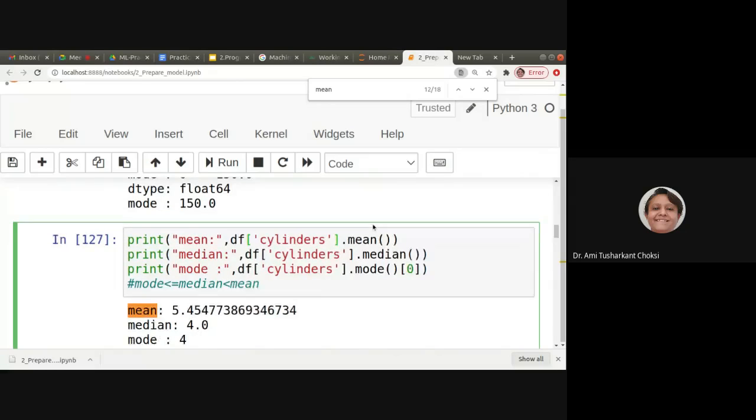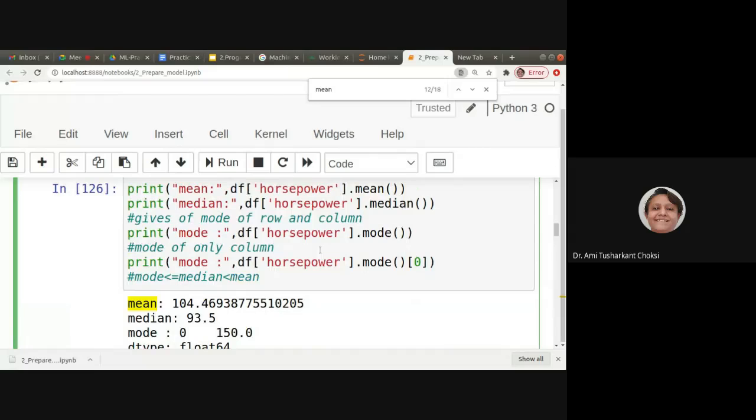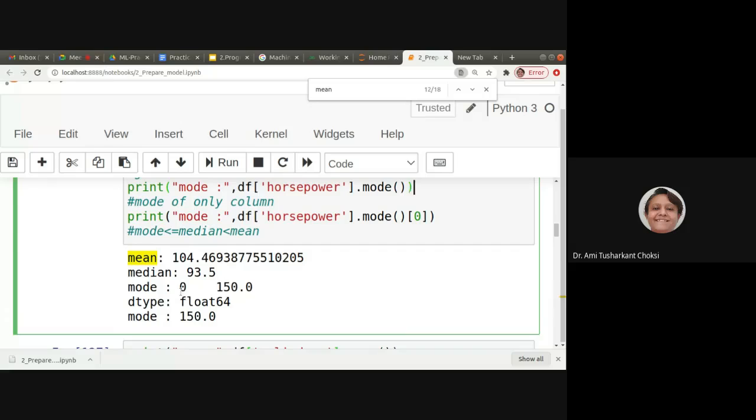Yes, one thing which I would like to tell you is we have seen this, right? That is mode. When we are only giving it as mode, what it considers is that it gives the mode of row and column. We have yesterday seen that it is 0 and 150. So is it bimodal? It is bimodal only in the case that it is giving for row and column.